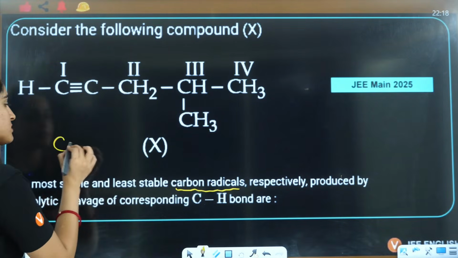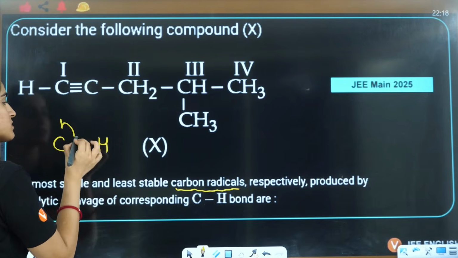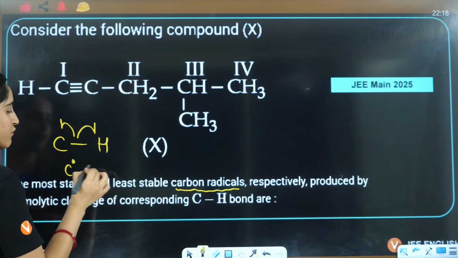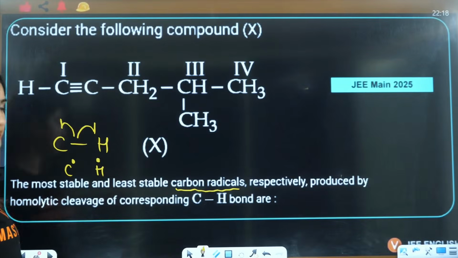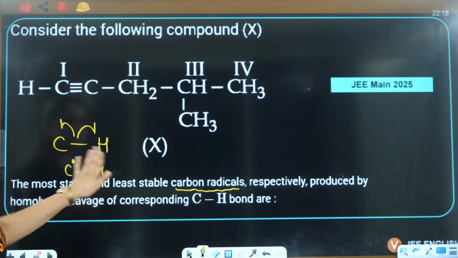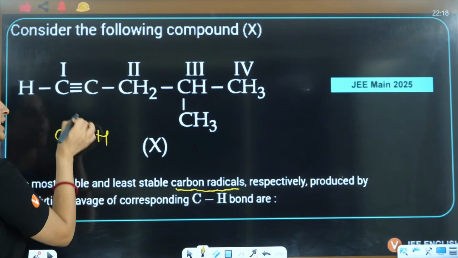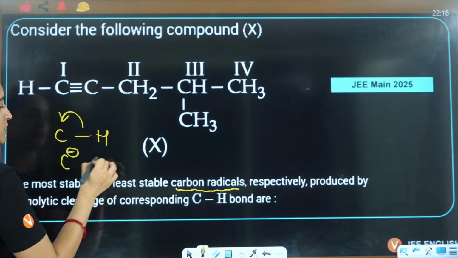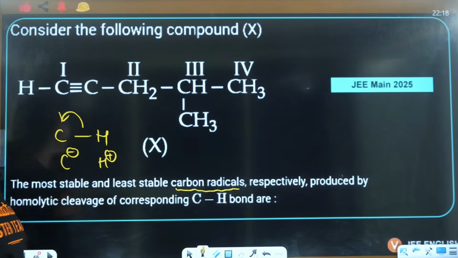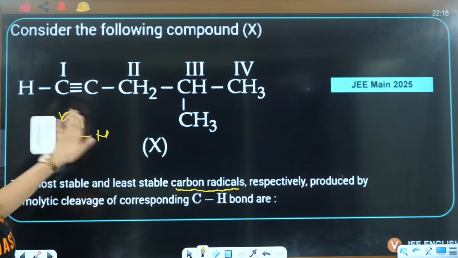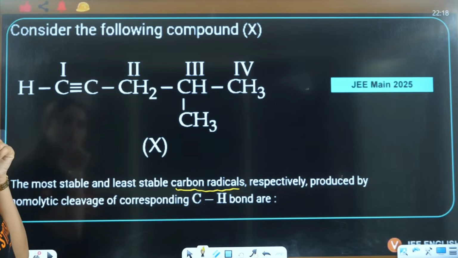Homolytic cleavage means this is a C-H bond; this will form a C free radical and this will form an H free radical. That is homolytic cleavage. Heterolytic cleavage means the more electronegative atom will take both the electrons, like this. This is heterolytic. Now we'll talk about this.